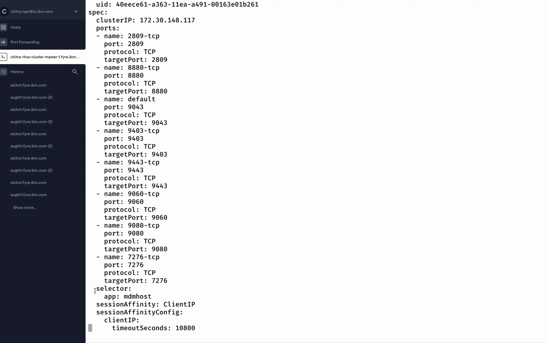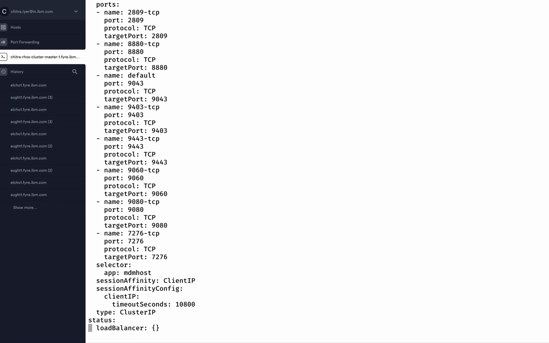This selector essentially represents the pods that this service represents. Whatever the selector has under it is a set of labels, and this service is going to represent all pods that have this specific label in it. That's what is implied to us by means of using this selector. And we also see one more detail here, which is the type. The type that is used here is cluster IP.